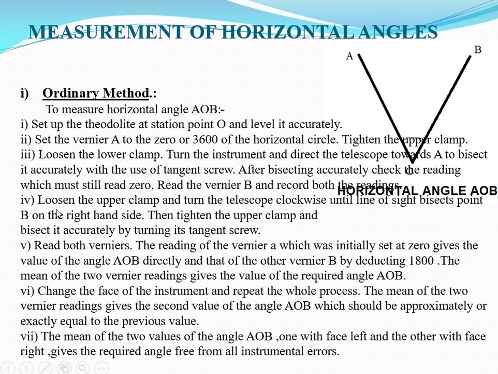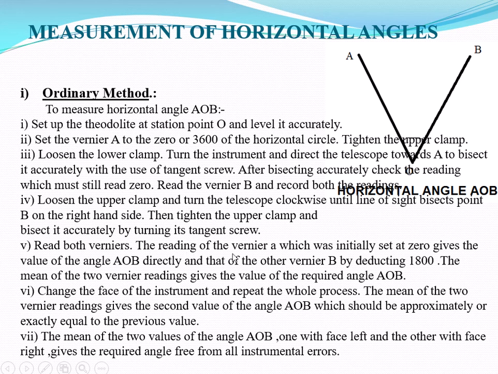Then the next most important point: loosen the upper clamp and turn the telescope clockwise until the line of sight bisects point B on the right hand side. Then tighten the upper clamp and bisect it accurately by turning the tangent screw. Then read both verniers.